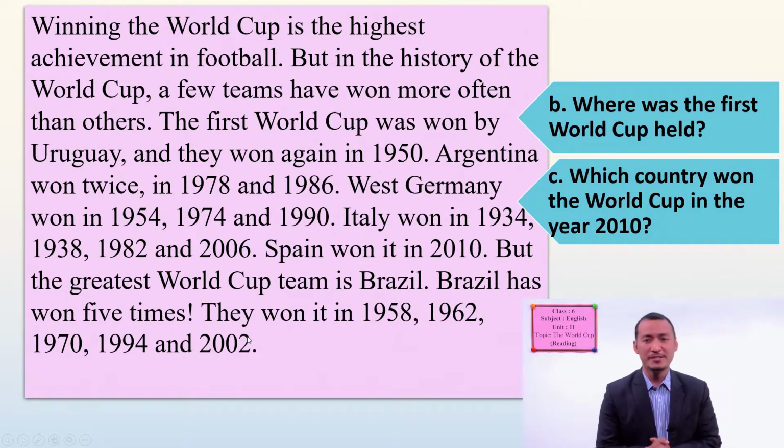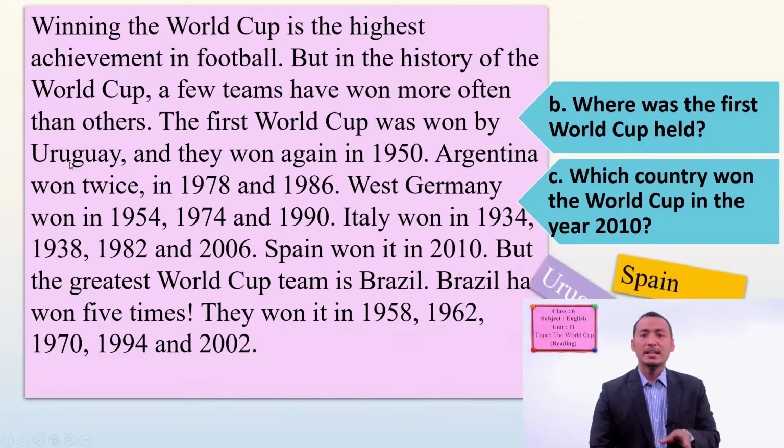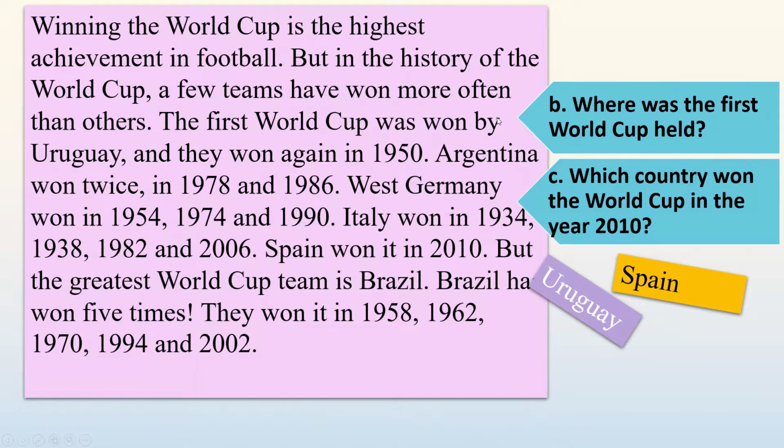These are the information. So here we have where was the first World Cup held. That was again the same answer, Uruguay. And which country won the World Cup in the year 2010? Can you find out the date 2010 here? Yes, here is the answer. So which country here? Spain. Spain is the country which won the World Cup in the year 2010.